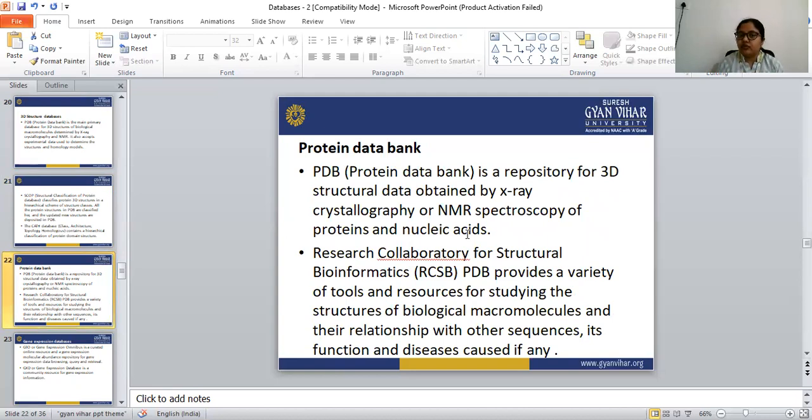Research Collaboratory for Structural Bioinformatics, that is RCSB: R for Research, C for Collaboratory, S for Structural, B for Bioinformatics.